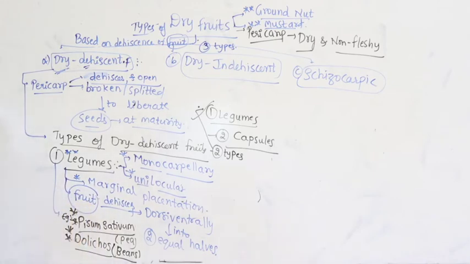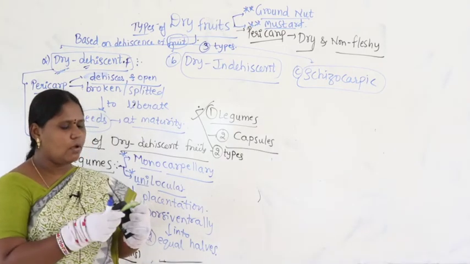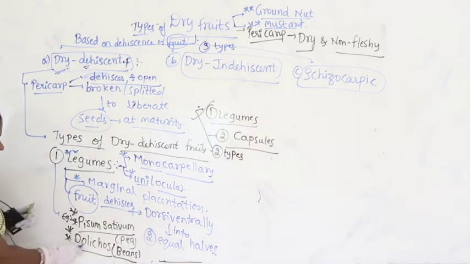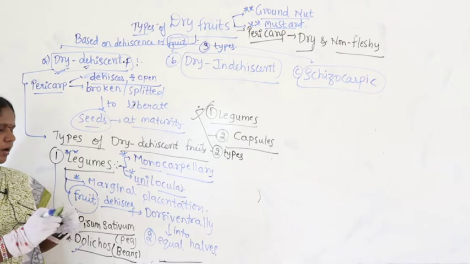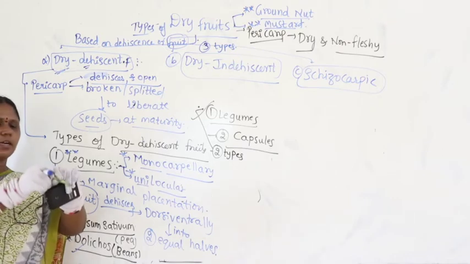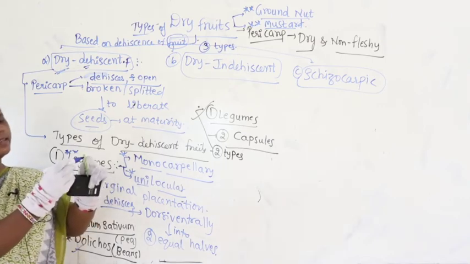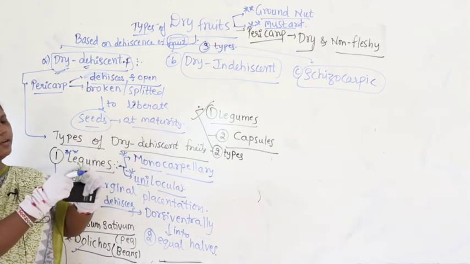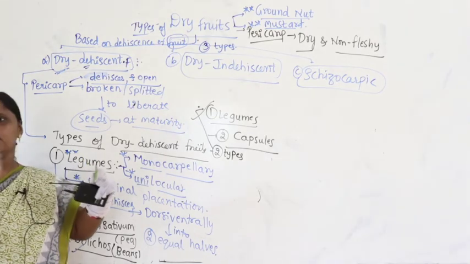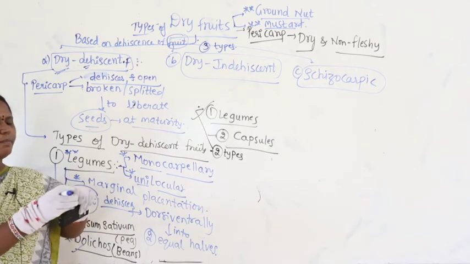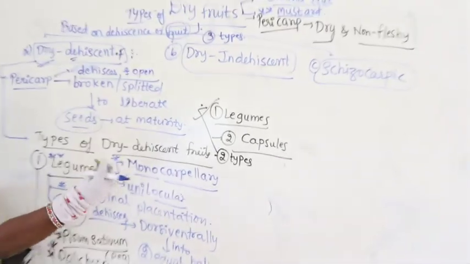For example, if you take, guys, I hope you can see this. This is nothing but, what is this? This is nothing but beans, Dolichos lablab. Now, I think you might have seen how mama opens the fruit. Can you see here? This is one side, this is the dorsal side, and this is the ventral side. Can you see this? Dorsal side as well as ventral side. Now, how am I breaking? See, how am I breaking? I am breaking like this.